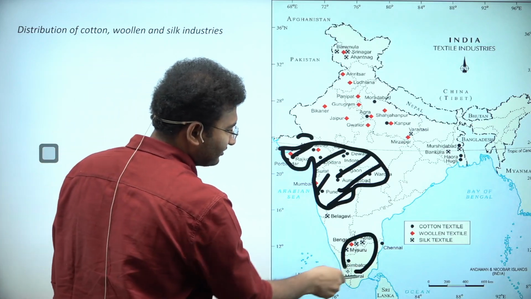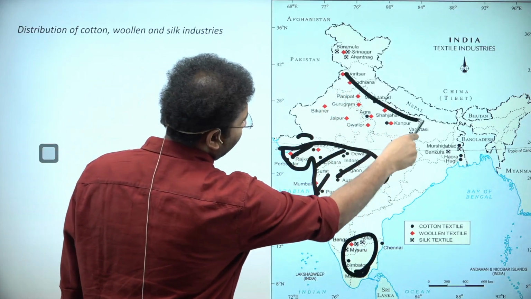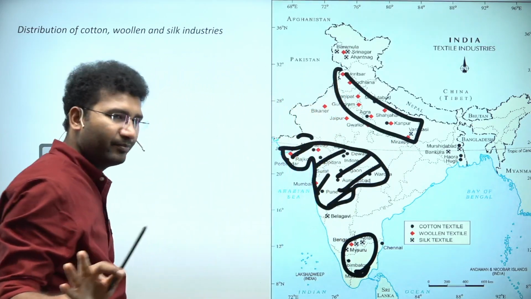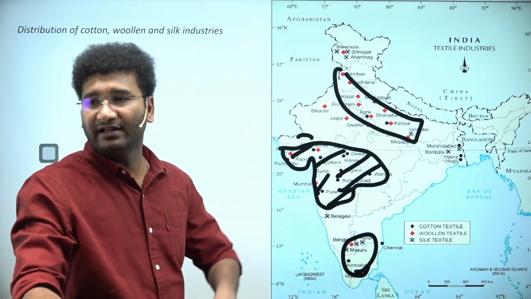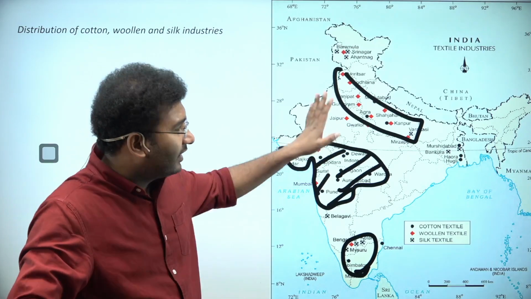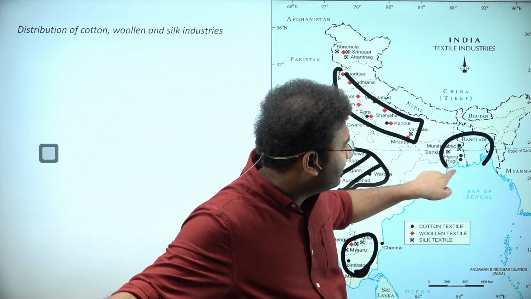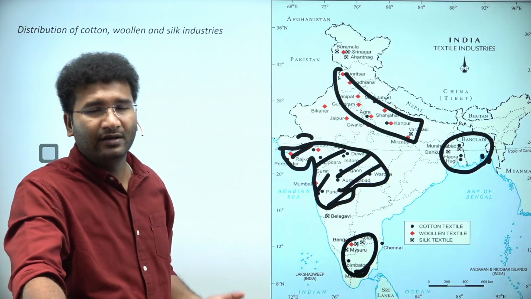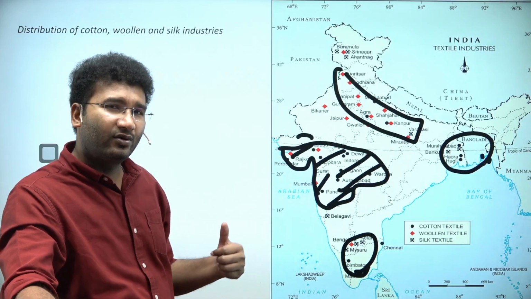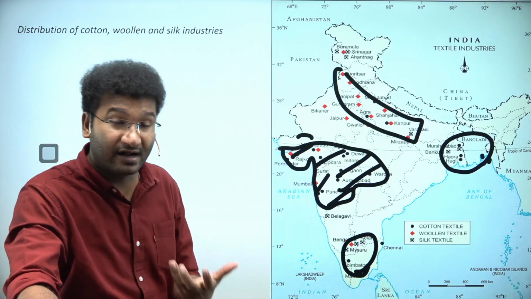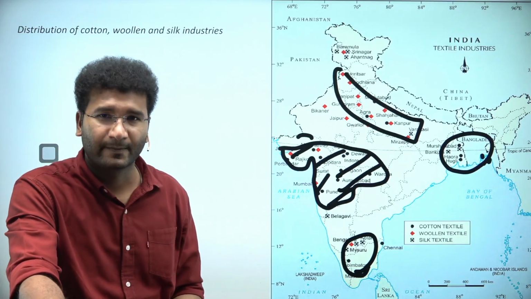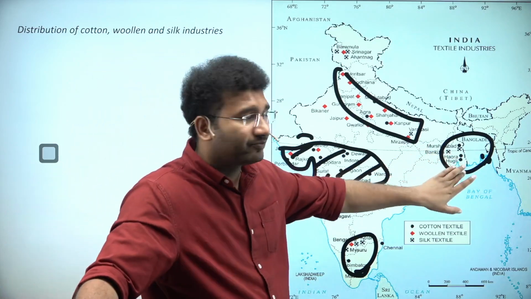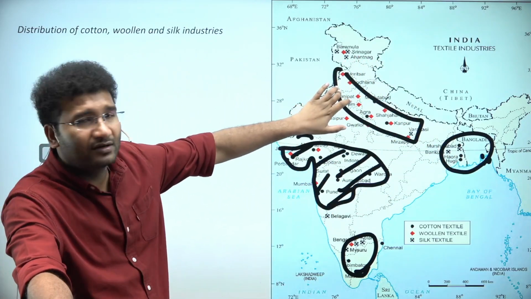And in the southern areas also, some industries are set up because of particular reasons, right? There are 3 belts of textile industries, and you go to the Bangladesh area, and here also you find jute. Jute is also part of the textile industry. But where is jute grown? Jute is grown in an area where large amounts of water are present, okay? Likewise, this is your cotton textile industries.